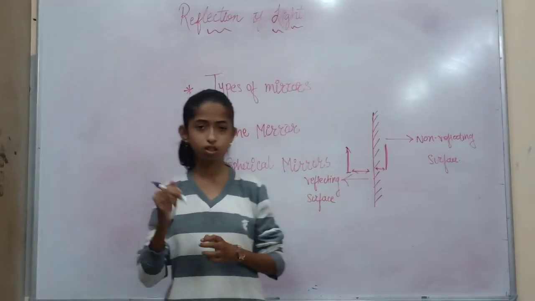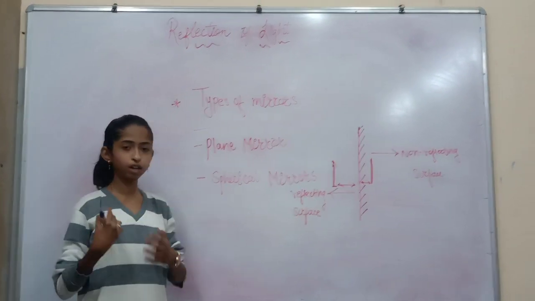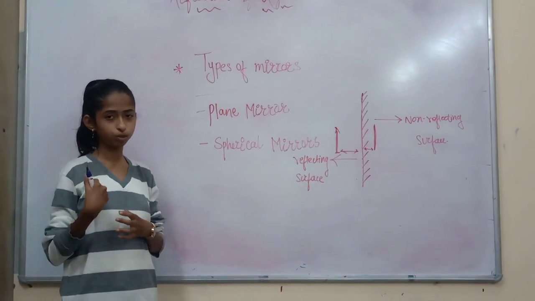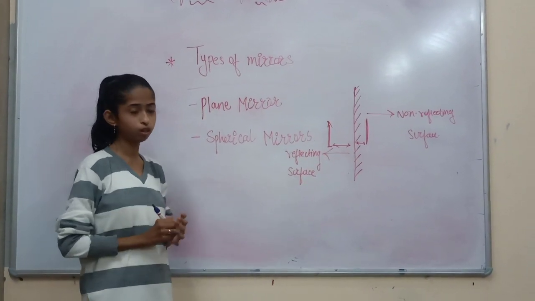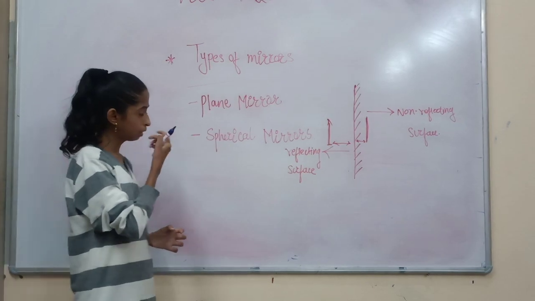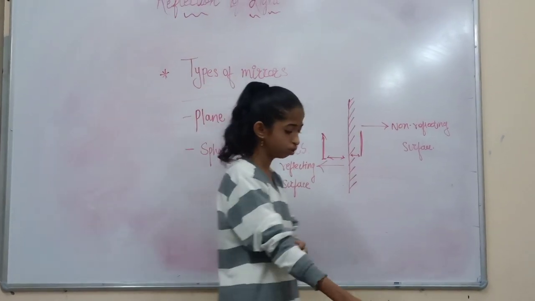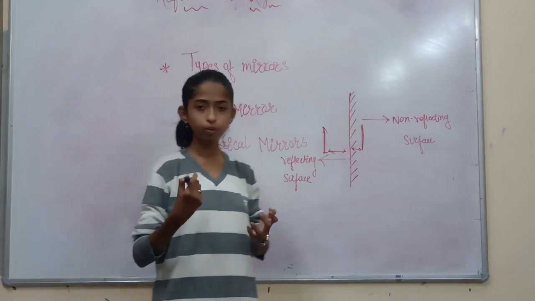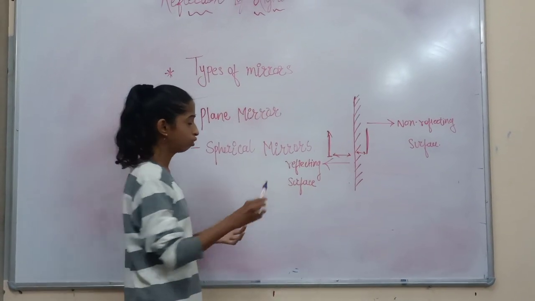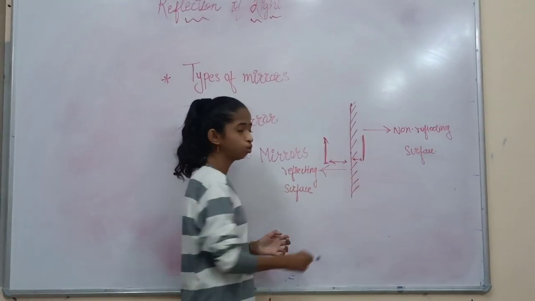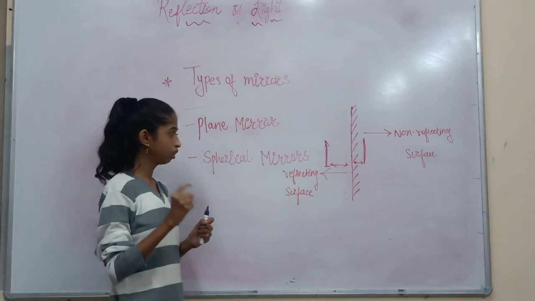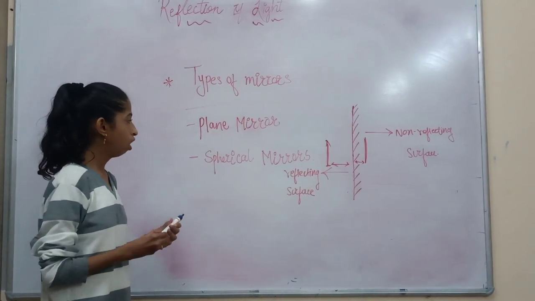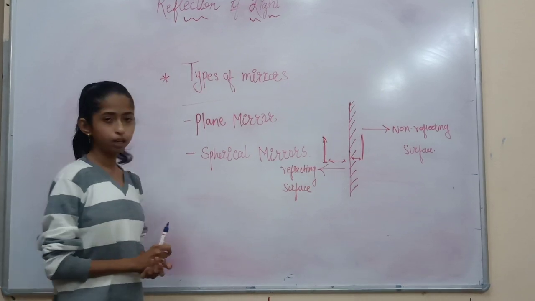Lateral inversion is nothing but the right side of the object appearing as the left side of the image. There are many benefits of using a plane mirror, as we get a virtual and an erect image. So this was all about the plane mirror.